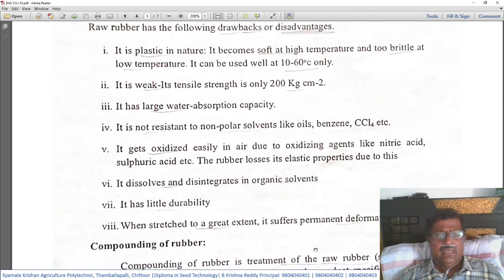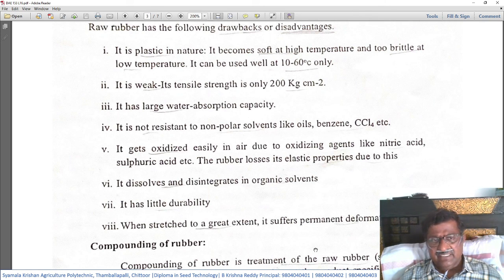Number four, it is not resistant to non-polar solvents like oils, benzene and calcium chloride, etc. That means it is susceptible to these solvents, and it will get dissolved in those substances when it comes in contact. So the use of natural raw rubber is limited because of this disadvantage.